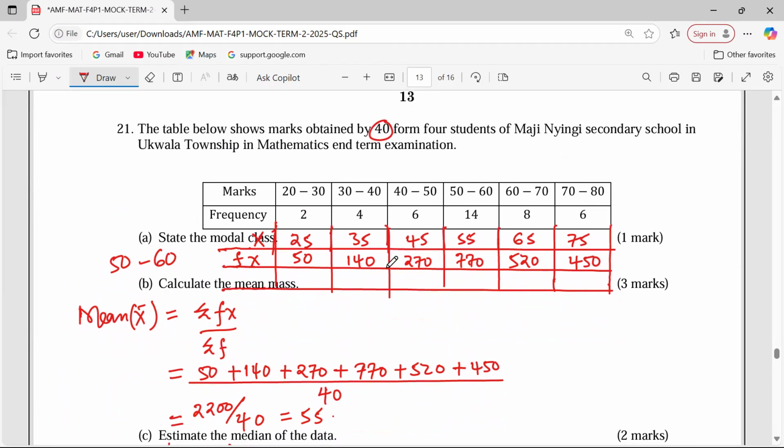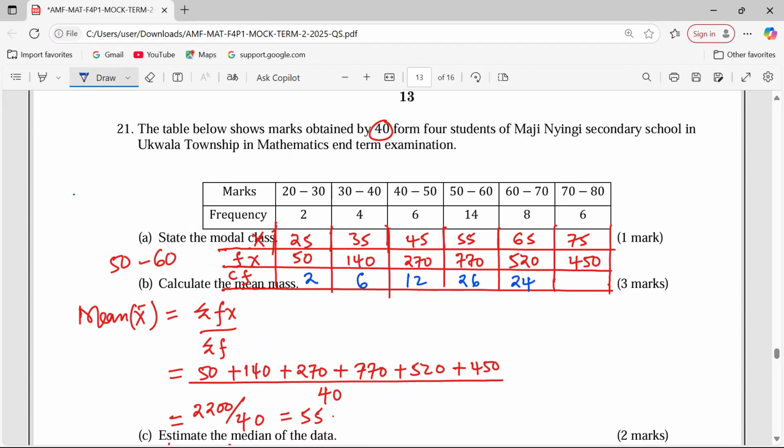Let's get first of all cumulative frequencies. We work them using some different ink. The first frequency is 2. When we add 4, we're getting 6. When we add the next 6, we're getting 12. When we add the 14, we're getting 26, right? When we add 8, 34.